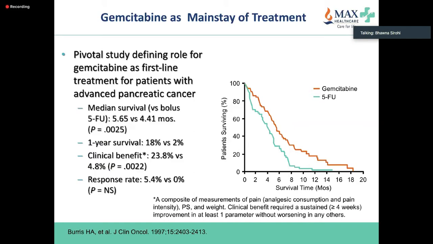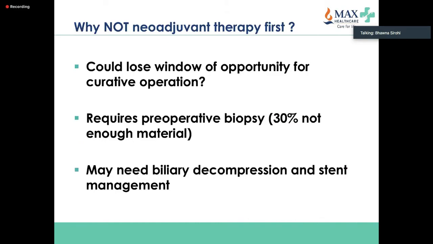A few decades ago, this was the pivotal study which showed us that gemcitabine alone is better than 5-FU. This is in patients with metastatic pancreatic cancer. Hence, gemcitabine has remained the standard of care.